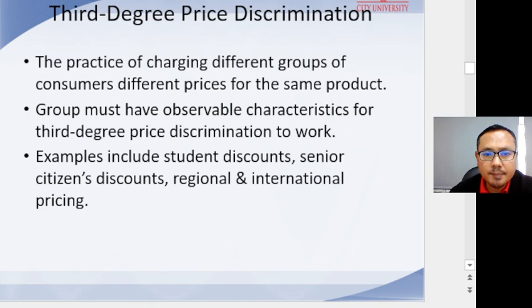The final type of price discrimination is commonly practiced by firms that recognize that the demand for their product differs systematically across consumers in different demographic groups. In these instances, firms can profit by charging different groups of consumers different prices for the same product, a strategy referred to as third degree discrimination.